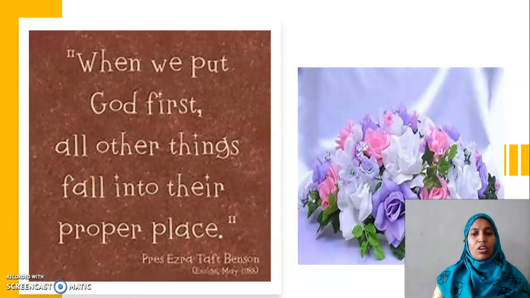Okay children, before getting into the session, let's have a thought. What is today's thought? When we put God first, all other things fall into their proper place. What does it mean? Let us submit this coronavirus in the hands of God and let Him show us the way how to be and whatever is going to happen after this.